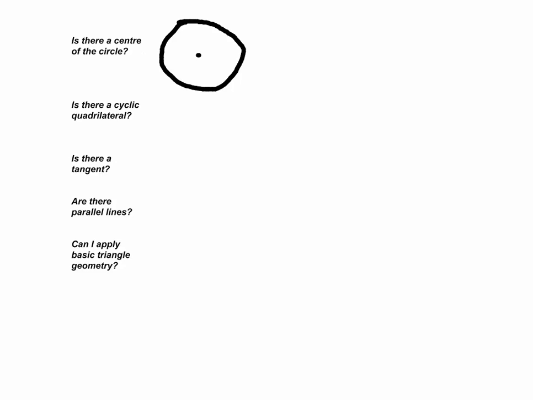Okay, so if I have 2 radii and a point on the circumference, then the angle at the center is twice the angle at the circumference. So this angle is double that angle. But just pay attention, because things are changing. Let's say I've got those 2 radii, and let's imagine the point on the circumference was here, and you join to that point. That is the same theorem, but then this angle is going to be twice this angle there.